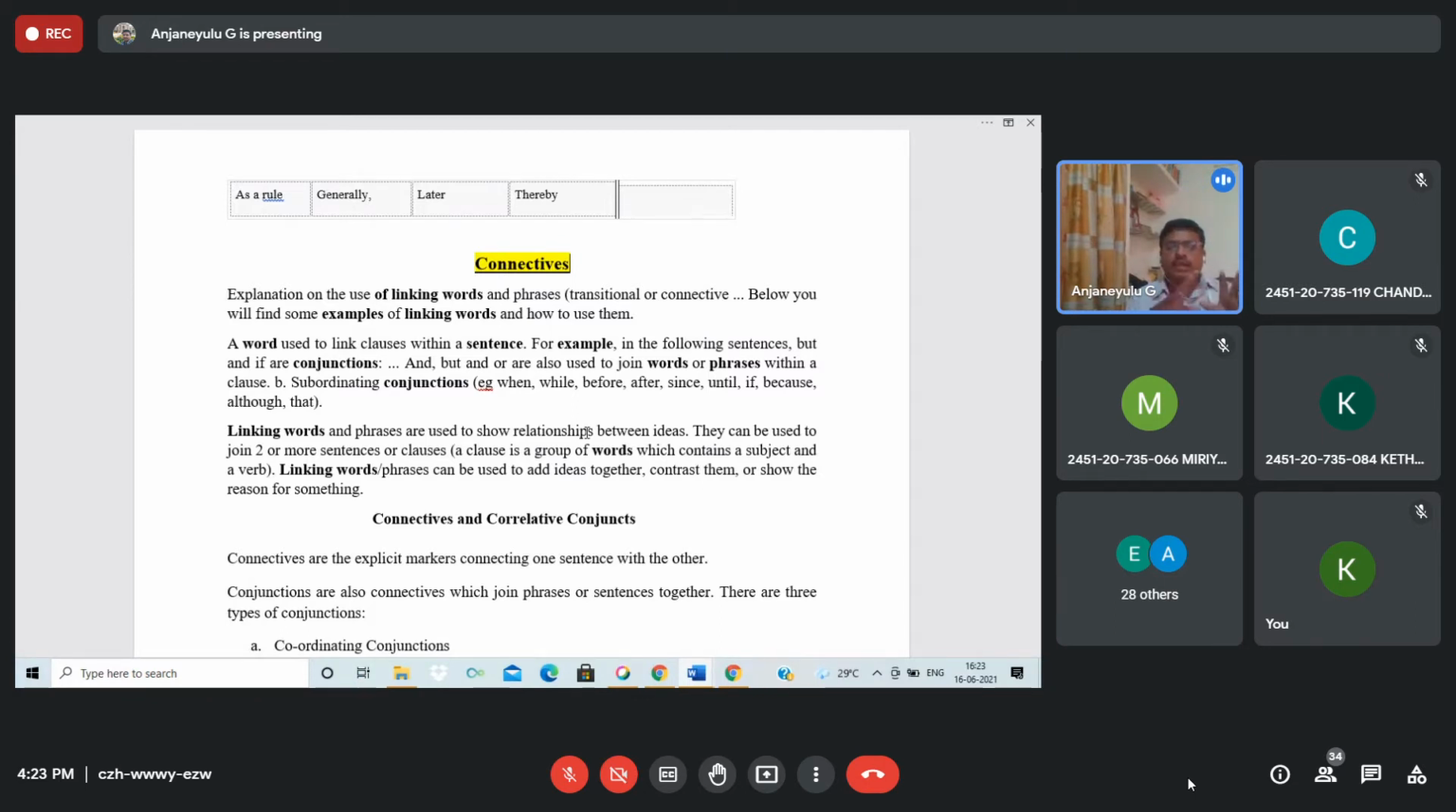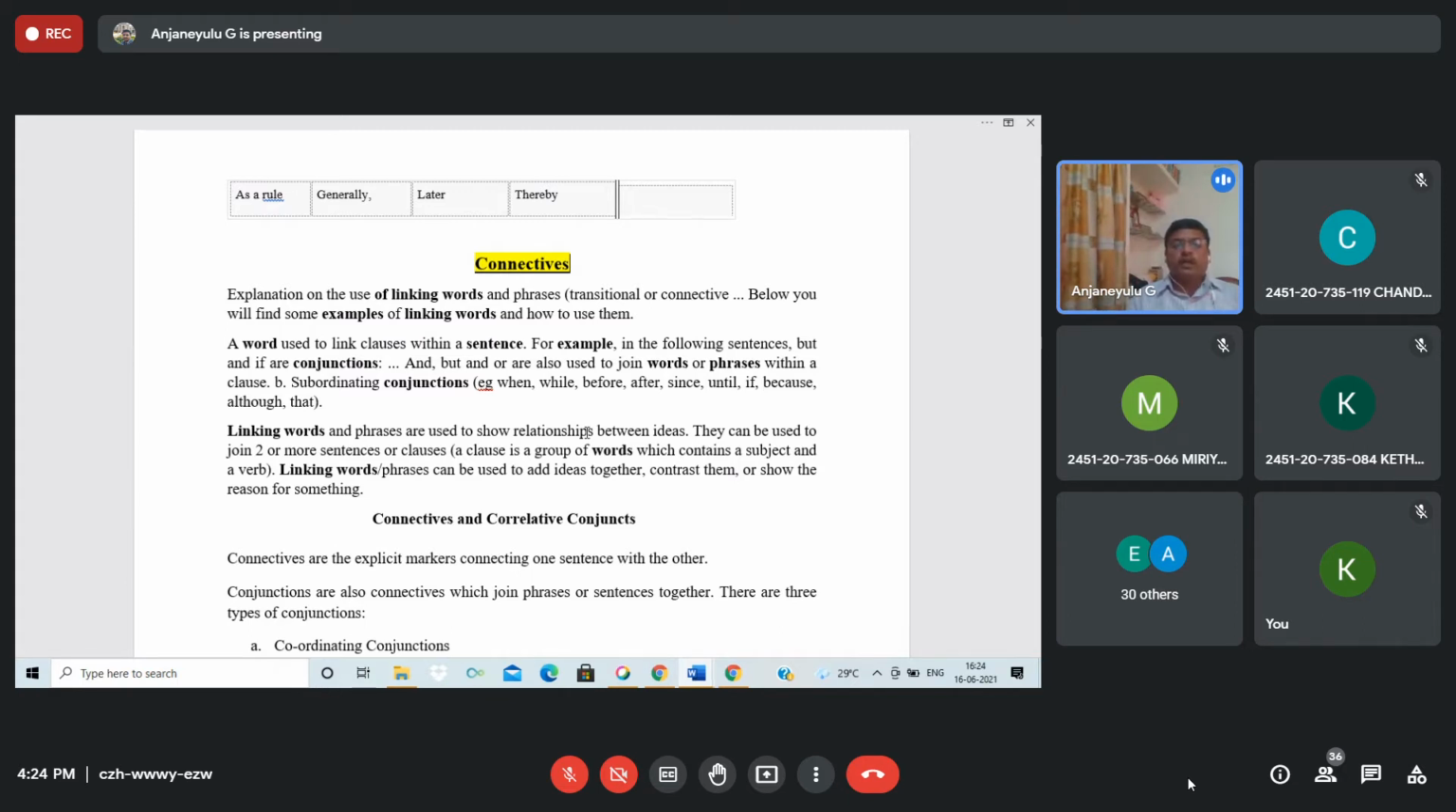A conjunction is a word used to link clauses within a sentence. For example, in the following sentences, but and if are conjunctions. As we know, generally it is one word, and, if, so, then, but, or, also sometimes used to join words and phrases within a clause. See, connectives connect within a clause. What is meant by clause? Clause means a group of words. It states the meaning itself, that we call a clause.